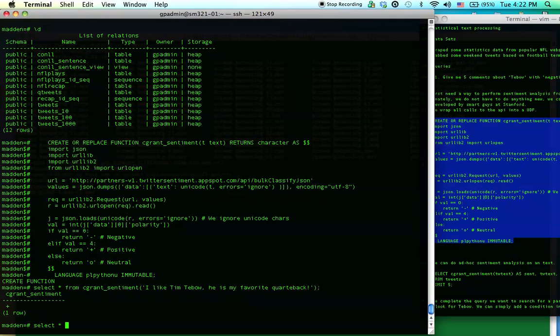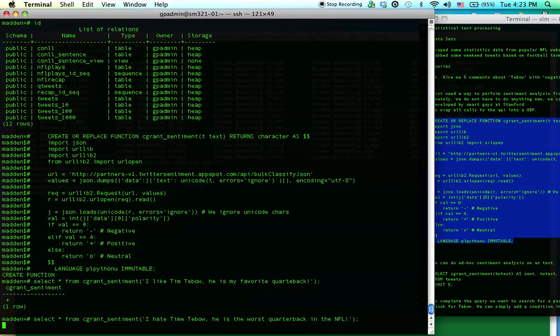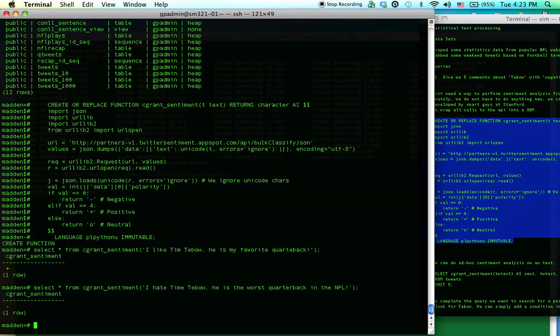Now let's try for negative sentiment. Select star from cgrant sentiment. I hate Tim Tebow. He is the worst quarterback in the NFL. Run it. Wait a second. And we have negative sentiment. So it passes our sanity test.